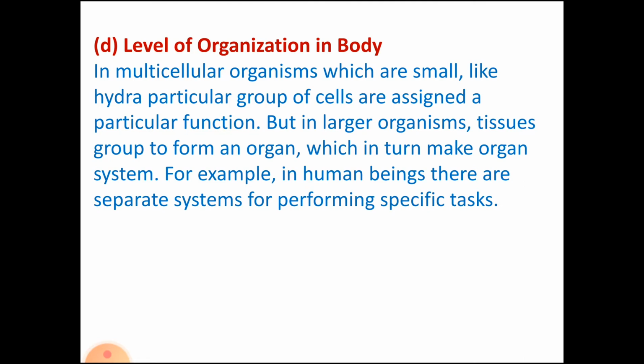This we have learned in class 3, how cells group together and form tissues, how the tissues function together and form an organ, and how the organs work together and form an organ system, and how these organ systems co-function and work together and regulate the functions of the human body. And you can see that in human beings, there are separate systems for performing specific tasks.